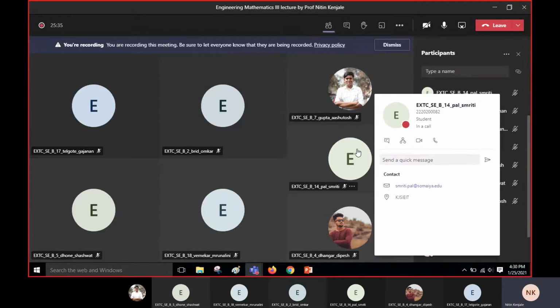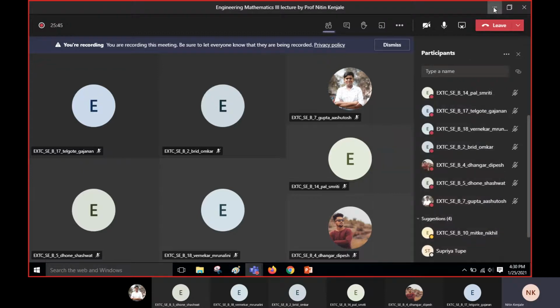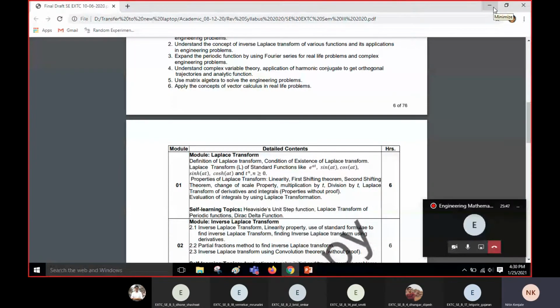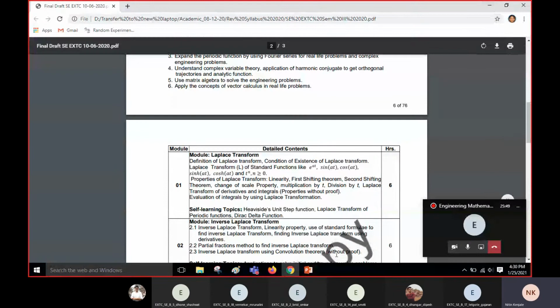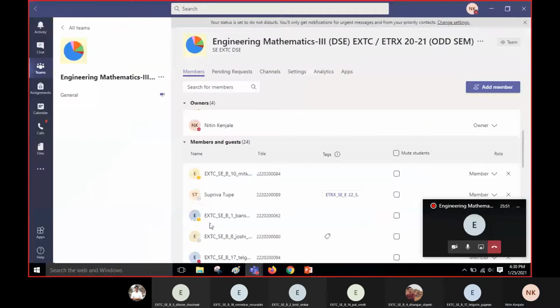Now after this, let me take you on a tour of this MS Teams, because most of you are not aware of this app, have not used this app before. So I'll give you a 2 or 3 minute short tour of this app.